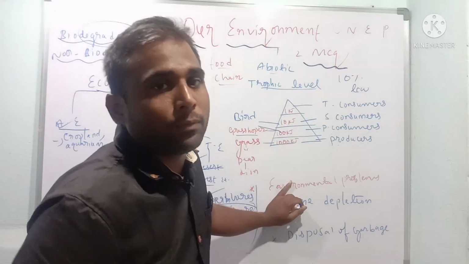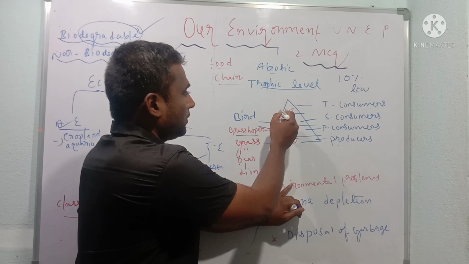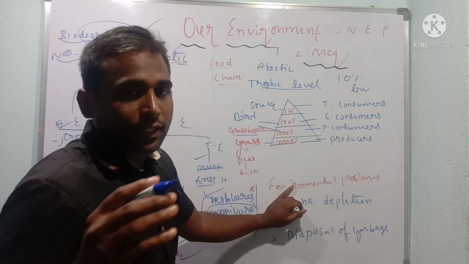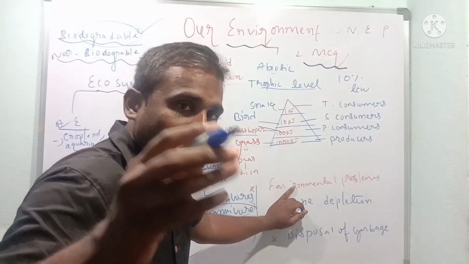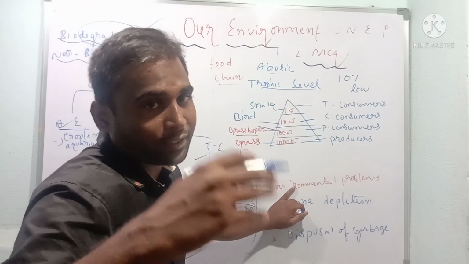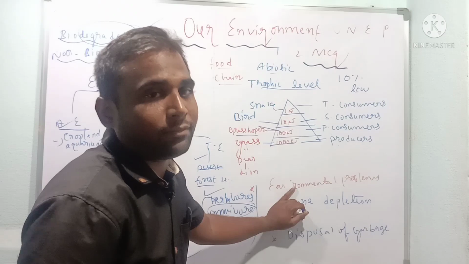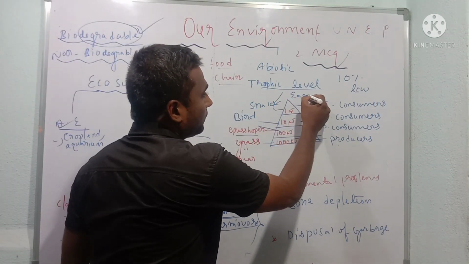Tertiary consumers consume the secondary consumers, that is the snake. The grasshopper eats the grass, the bird eats the grasshopper, the snake eats the bird, and again it is seen by an eagle.